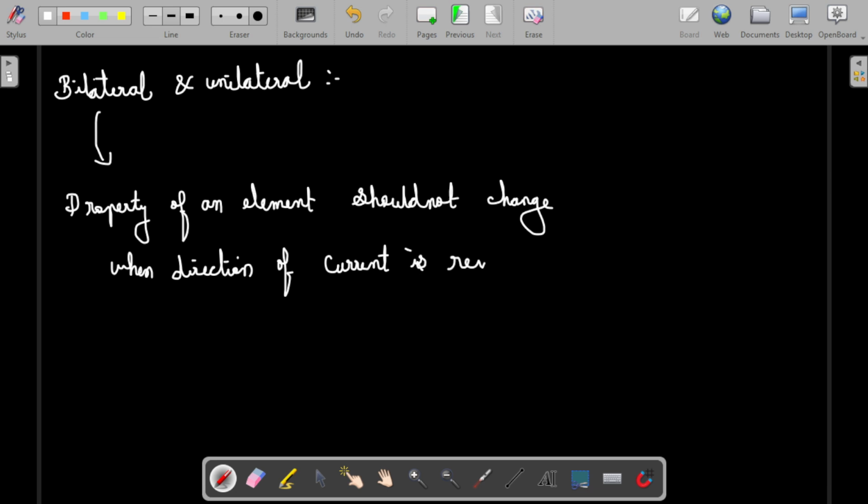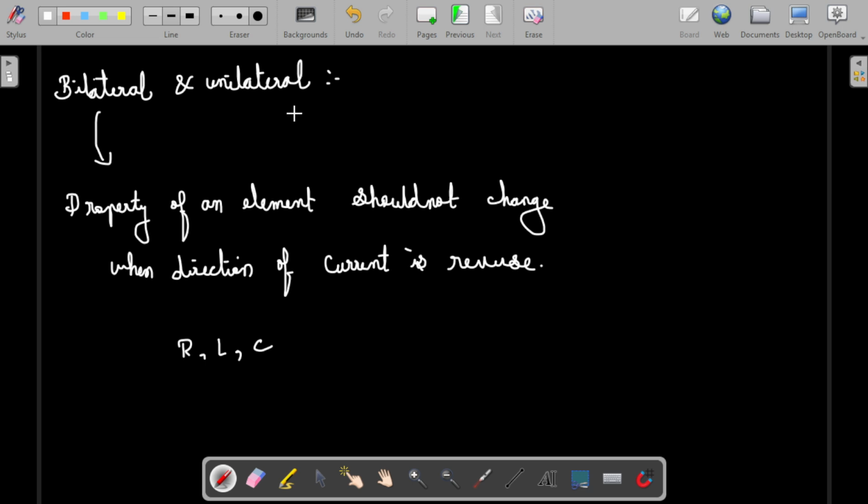So when the current is passed in one direction and then reversed, the property of the element should not change. Examples are R, L, C. These are elements whose property will not change depending upon the current direction. A unilateral element is one whose property will change.